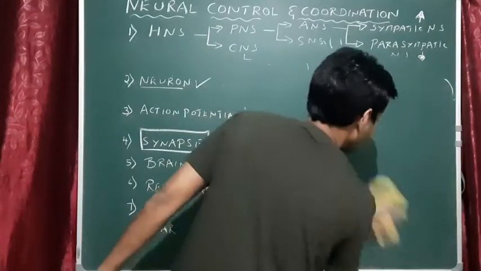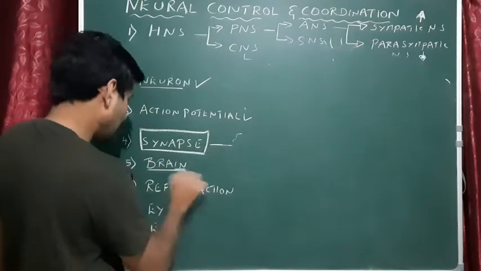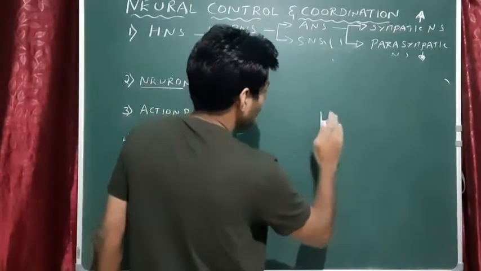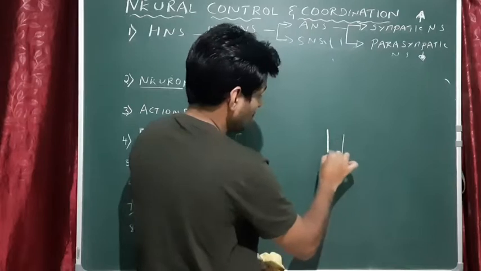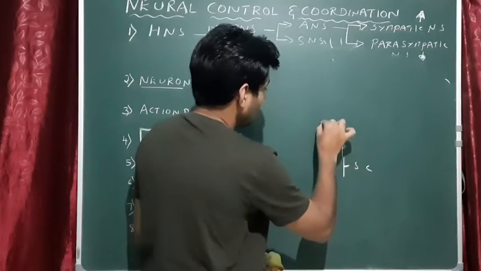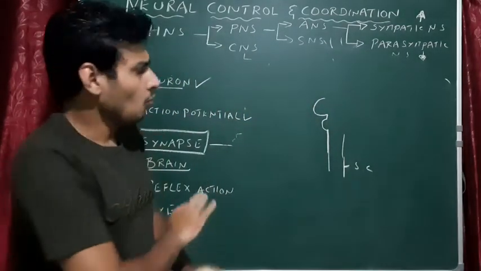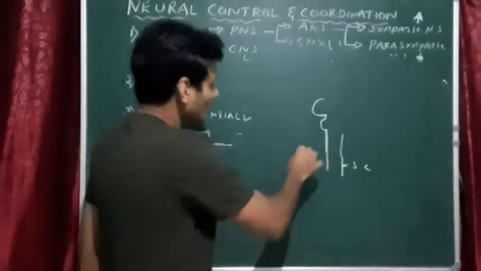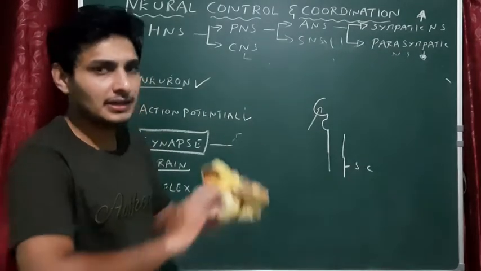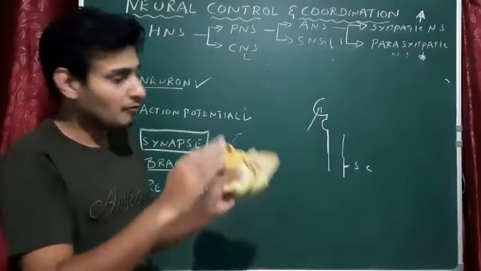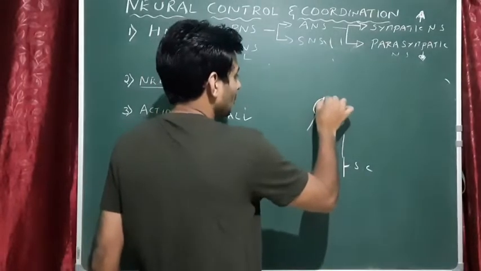Fine. So we go to the next one, that is reflex action. Brain. We'll talk about the brain. Very simple. We just draw a rough diagram. What is this? This is the spinal cord. And what is this? Medulla. What is this? Pons. Pons always acts as a relay station. Whatever messages from different nerves come to the brain, first they have to arrive at the pons. Then it transmits that action potential from the different nerves into the brain parts. So this is like a station.